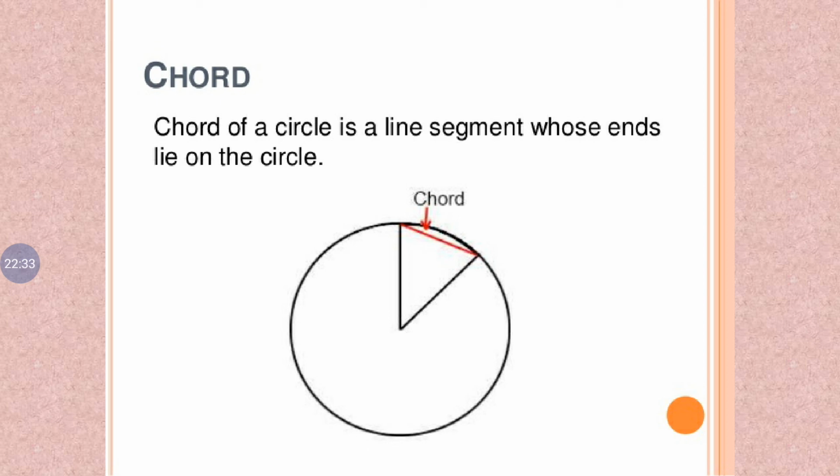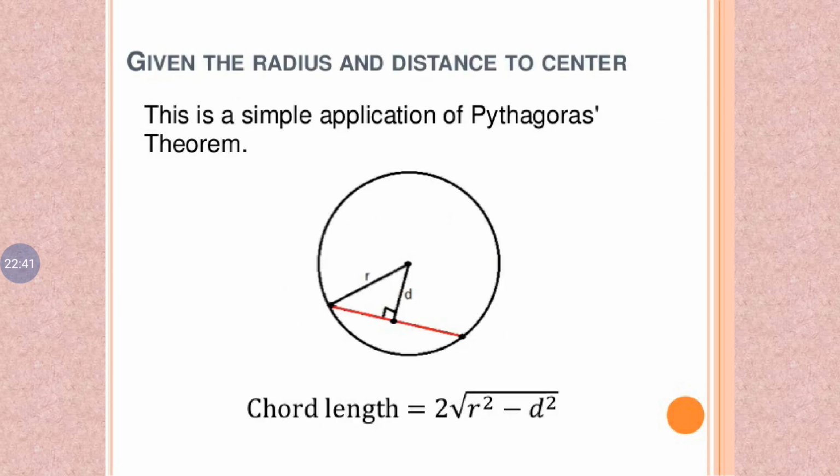That is called the chord. Recall, a chord of a circle is a line segment whose ends lie on the circle. Given the radius and the distance to the center, it is a simple application of Pythagoras theorem. Already you know that chord length equals 2 root r square minus d square.